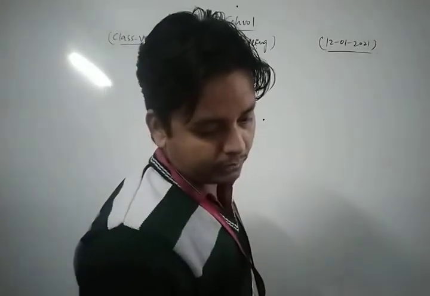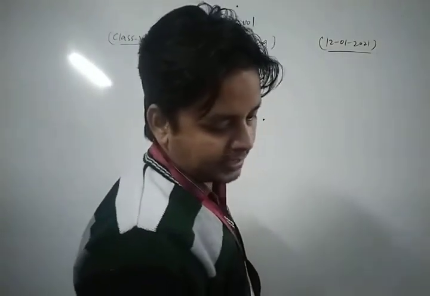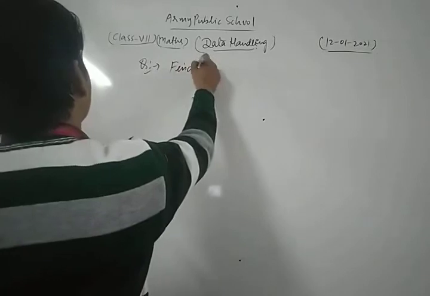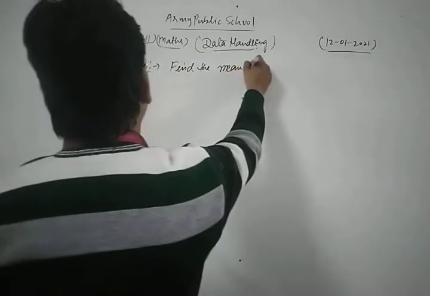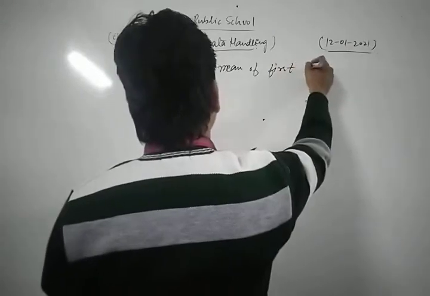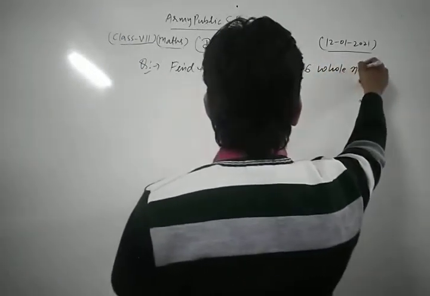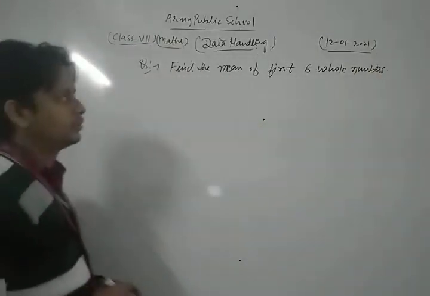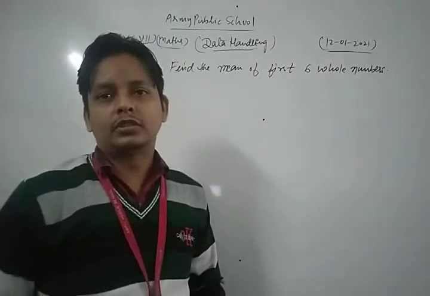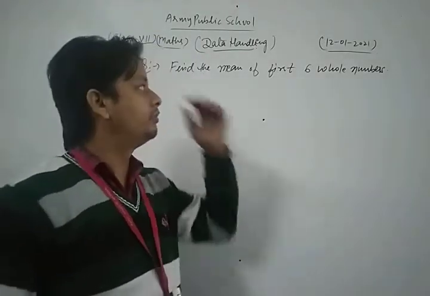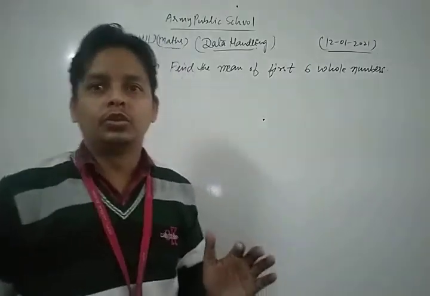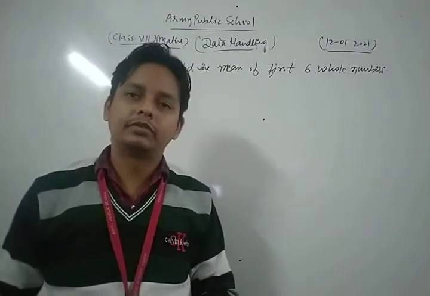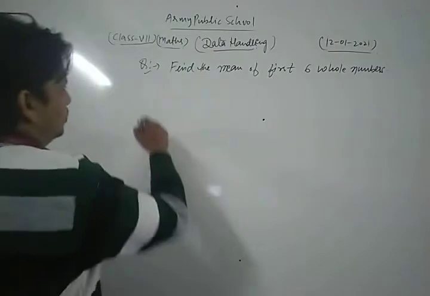First of all, find the mean of the first six whole numbers. This is the question. In this question we just find the mean of the first six whole numbers. So first we collect the data, then we find its mean. Let's see its solution.